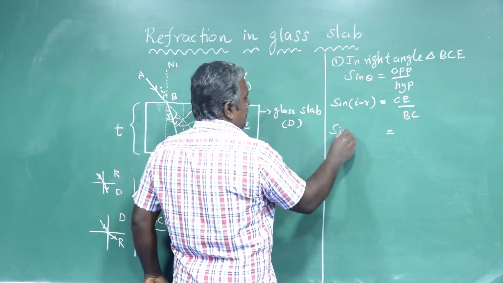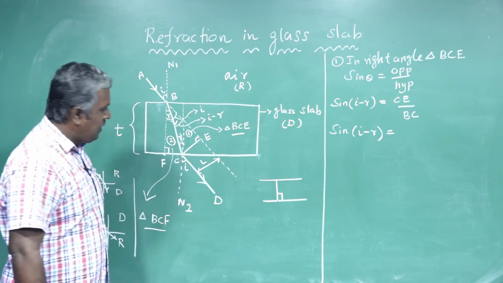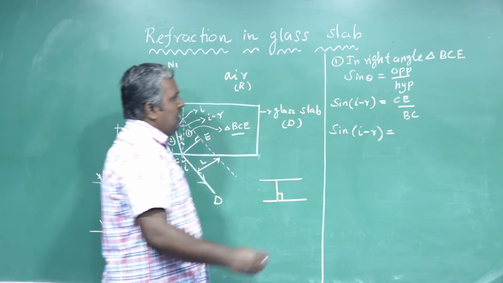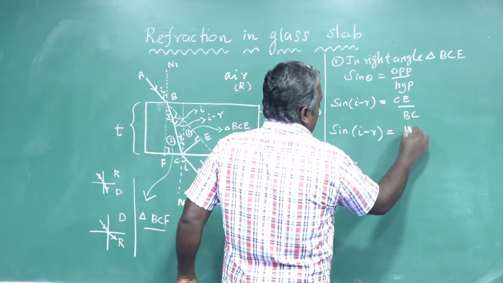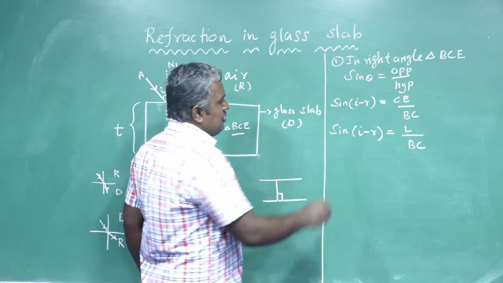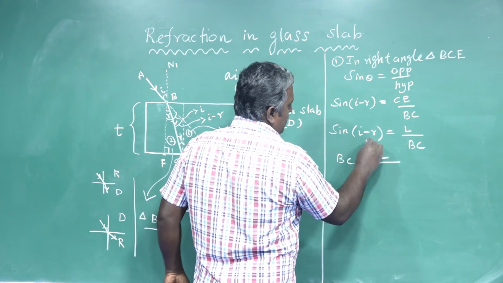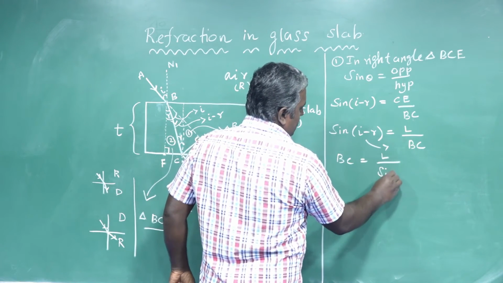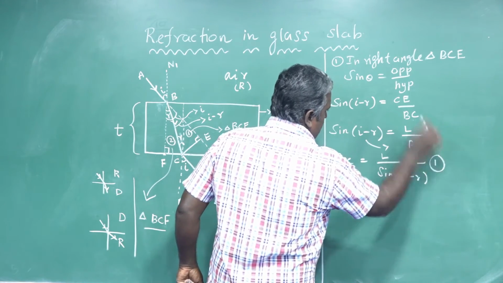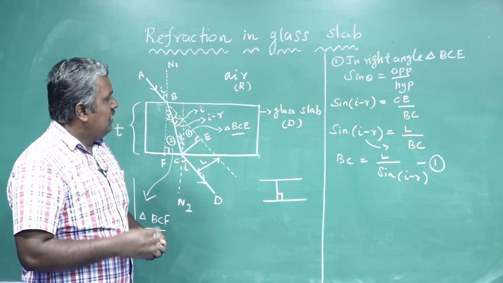What is CE value? L. So L by BC. Next, suppose BC is equal to, we can write, L by sin of I minus r. This is equation number 1. Very simple this.